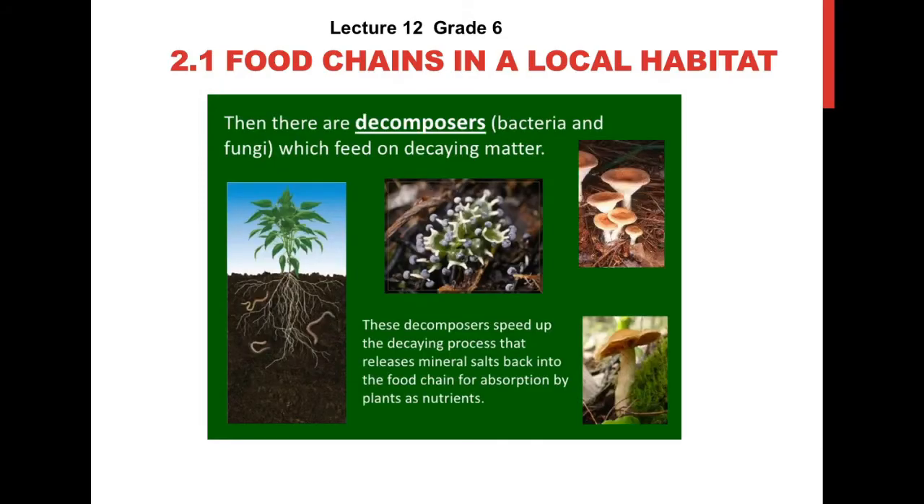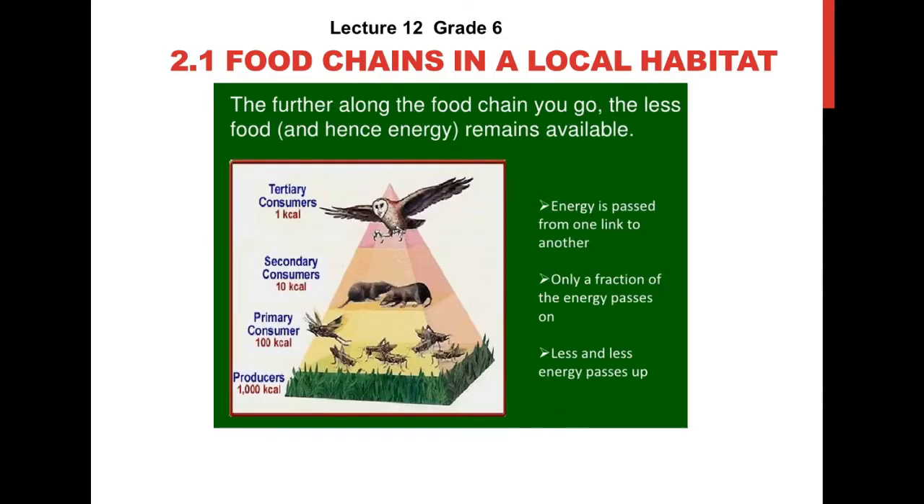Decomposers. The bacteria and fungi are known as decomposers, and they feed on decaying matter. These decomposers speed up the decaying process that releases mineral salts back into the food chain for absorption by plants as nutrients. In this picture you can see the classification of different animals into the three categories: primary, secondary and tertiary consumers, with the transfer of energy as well.